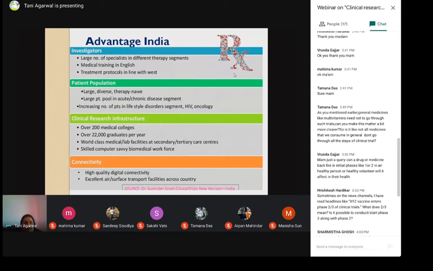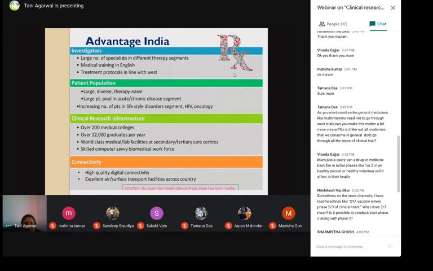Then the patient population is very large, diverse, and therapy naive. Therapy naive means there is a patient population which has a disease but has not taken any therapy earlier. That means they do not have many resistances already. So this gives an edge to those people to come and try different drugs on them.